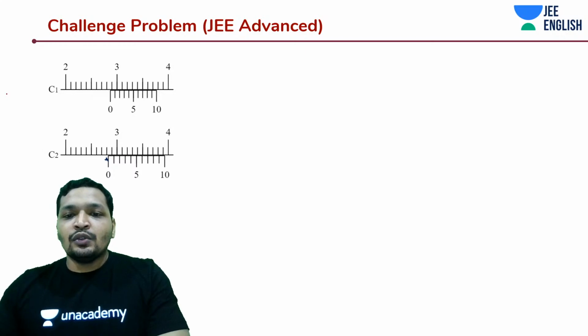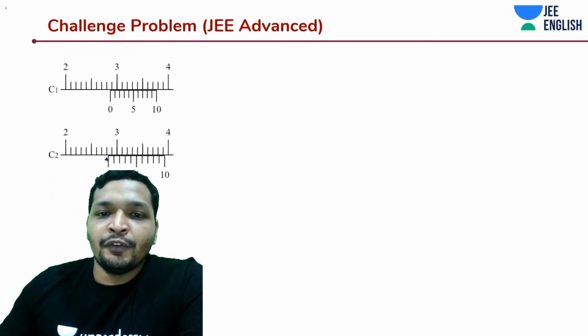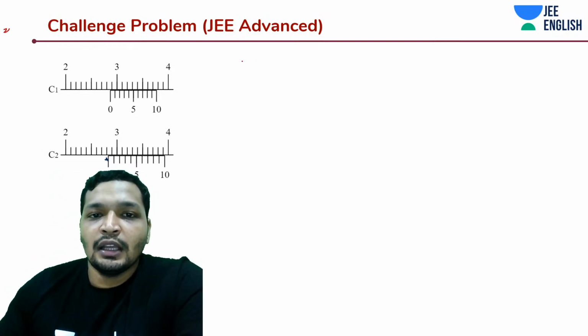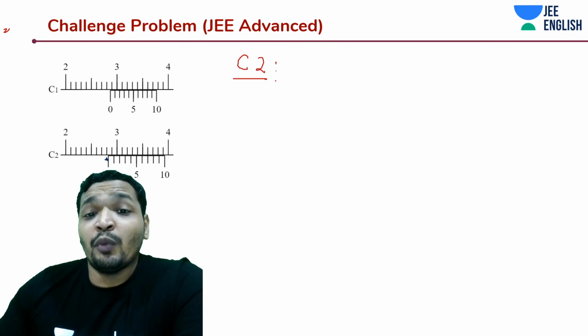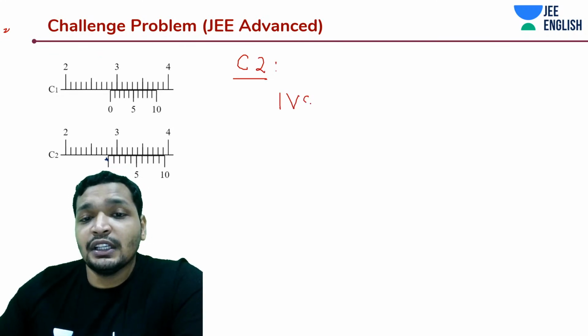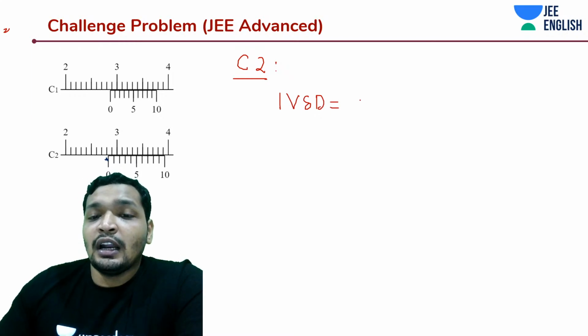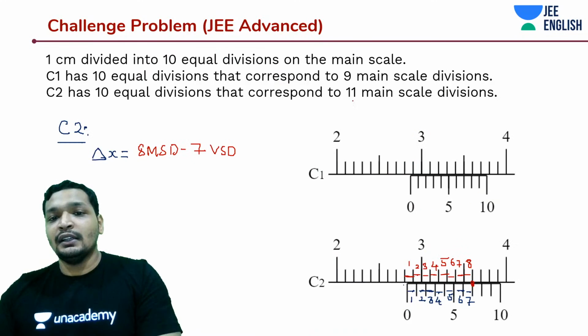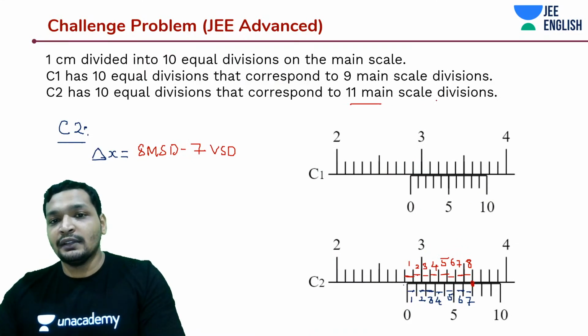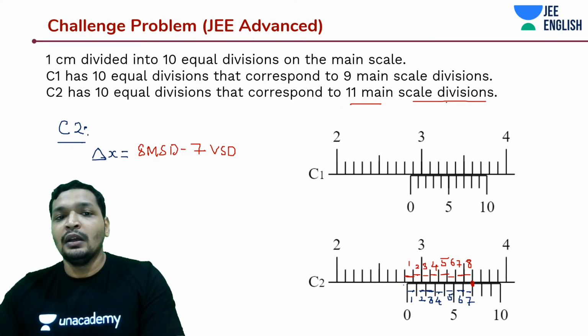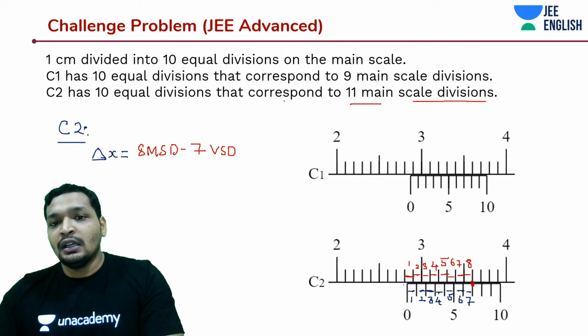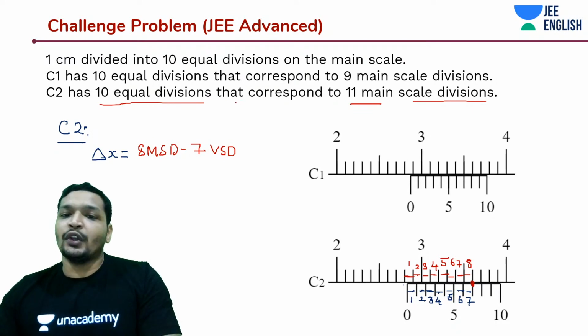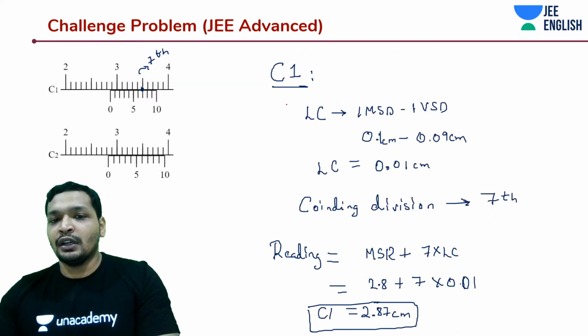Alright. So let's do it for this case of C2, but before that we need to find out the value of one Vernier scale division. They told you 11 main scale divisions correspond to 10 equal divisions on the Vernier scale. You can read the detailed question, I just shortened it down.